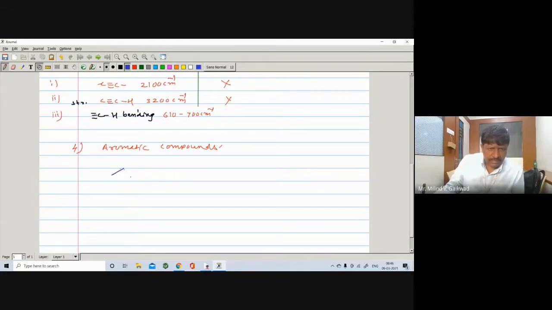Here is a benzene. Here is the benzene. Okay, and there is the presence of pi bond and a pi bond. Okay, and here is the CH, right?